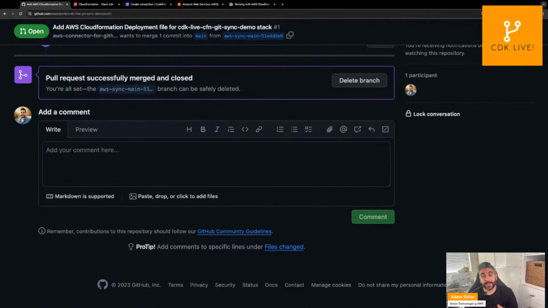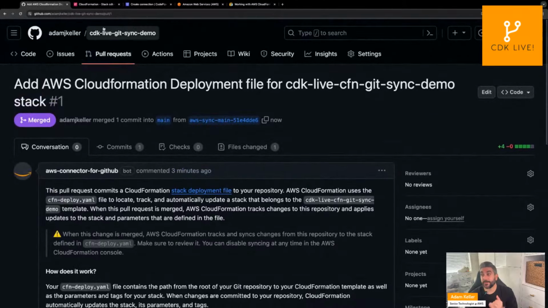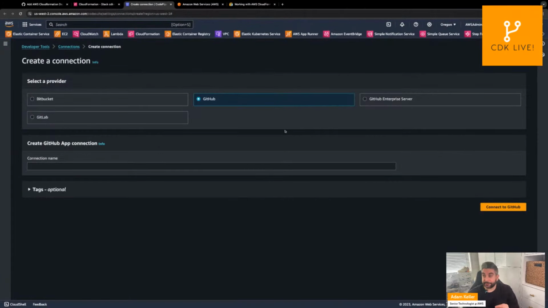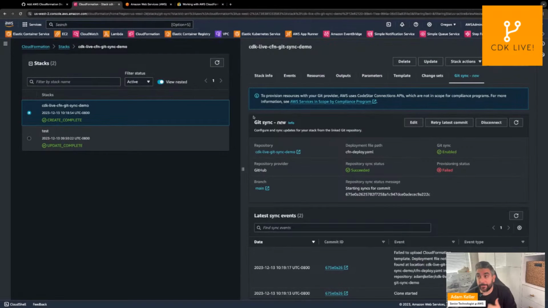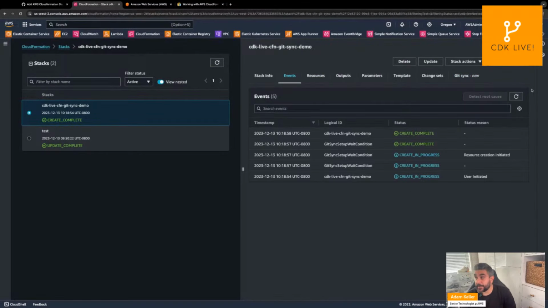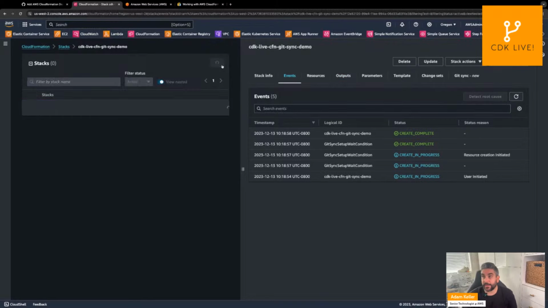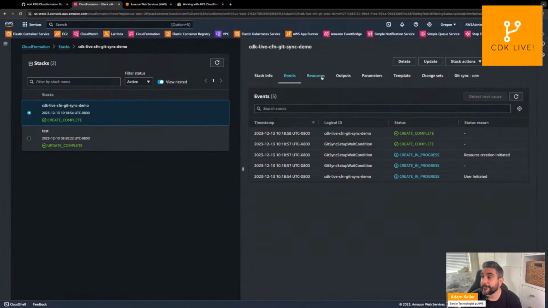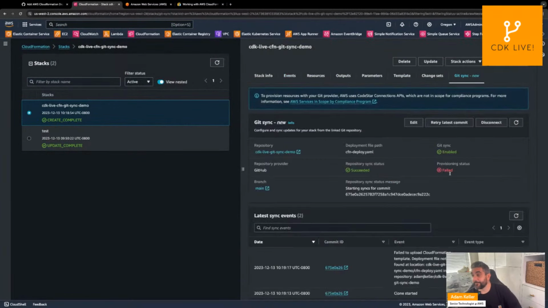And we're then going to head back to CloudFormation here. And what we should see in the next couple of seconds is CloudFormation is going to catch that commit, and then it's going to deploy those changes. And now in the background, what happens is it actually creates a change set, monitors those changes, and then deploys them. So, oops, I went to the wrong thing here. Let's go back to Git Sync, and let's see what is going on.